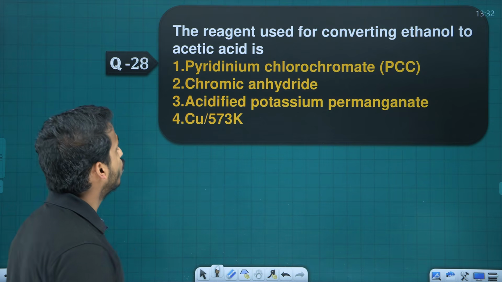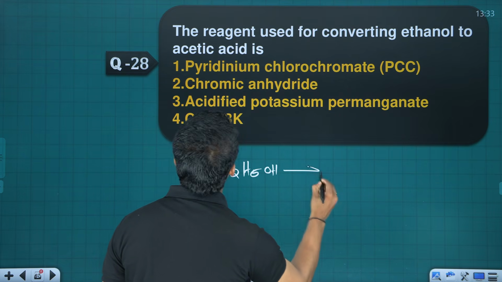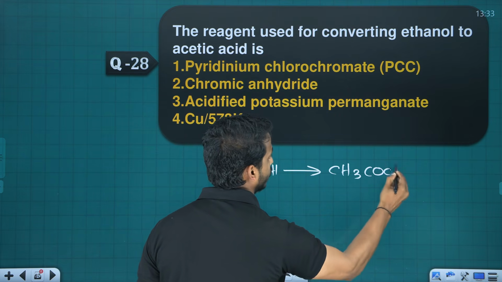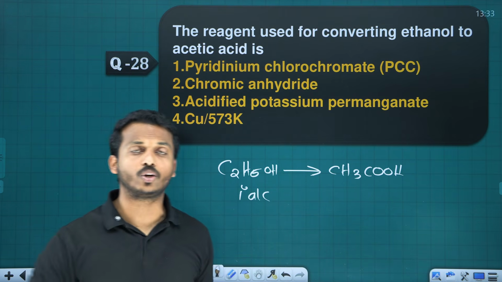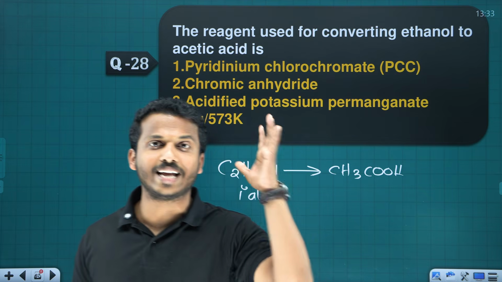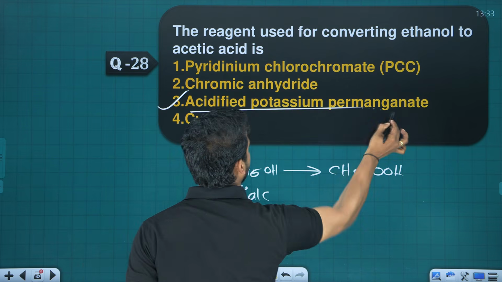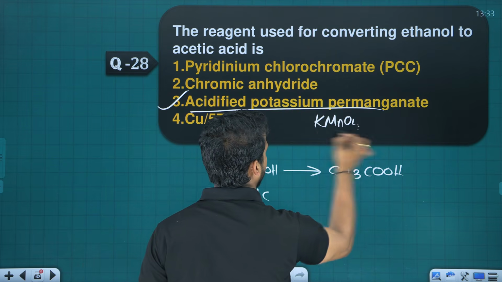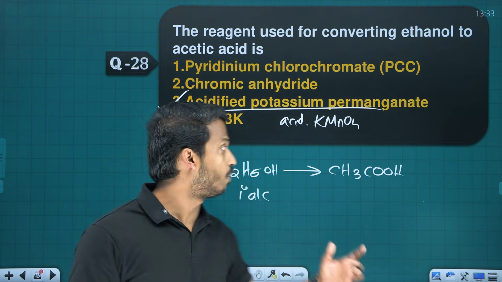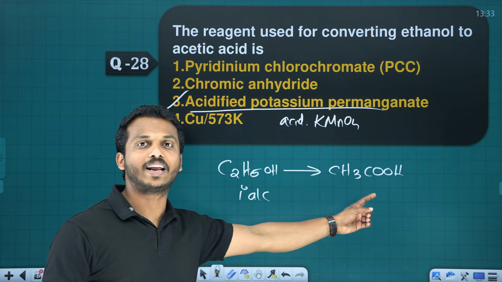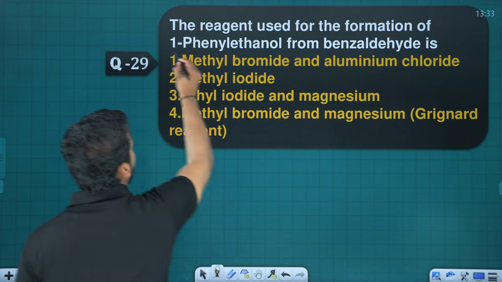Next, the reagent used for converting ethanol. What is ethanol? C2H5OH to what? Acetic acid, CH3COOH. Dear, a primary alcohol, if you want to directly convert into acid, we need a strong oxidizing agent. What is a strong oxidizing agent here? Acidified potassium permanganate, KMnO4. Acidified KMnO4 is the strongest oxidizing agent. It will convert a primary alcohol directly to what? Acid.